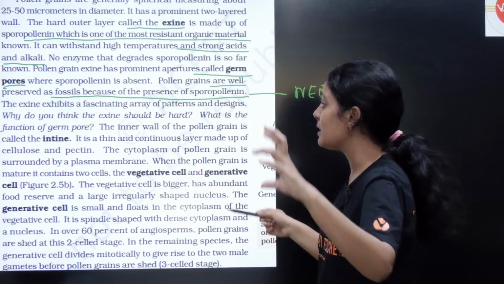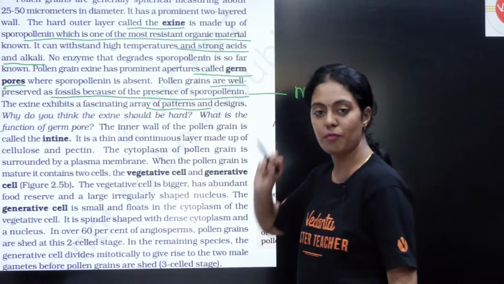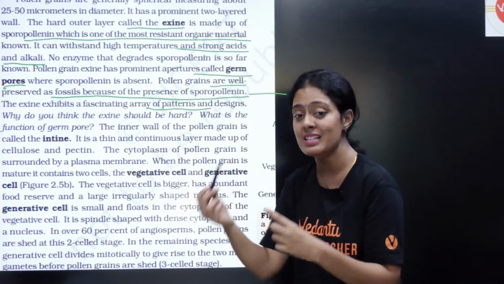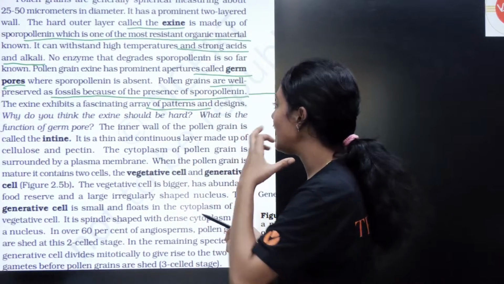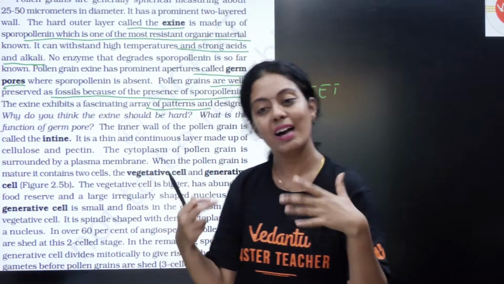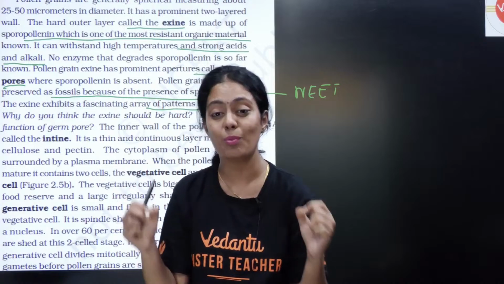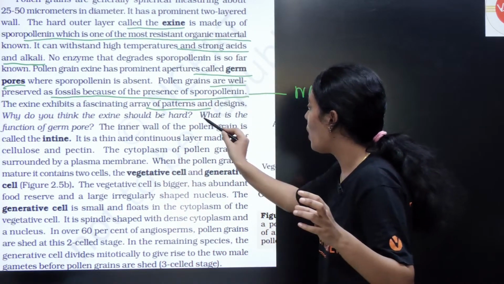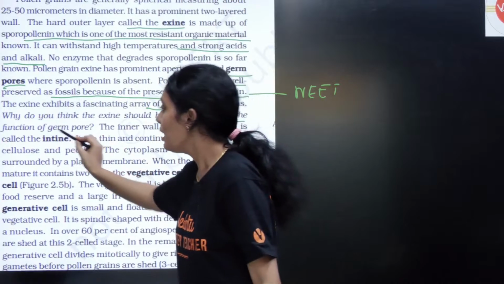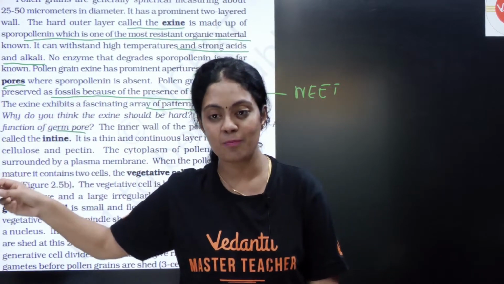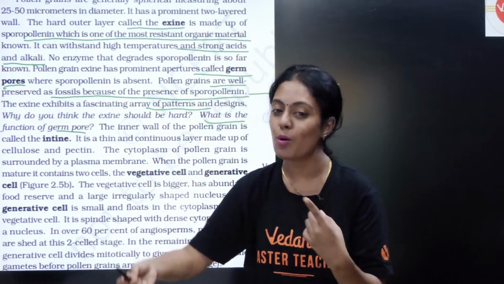The exine exhibits a fascinating array of patterns. The exine will not be the same everywhere; it exhibits many designs. Why do you think the exine should be hard? Why should the exine be so hard, students? I already told you it is going to help in protection. The answer is already there. And what is the function of the germ pore? As I said, the germ pore is going to help in pollen tube development when it is undergoing pollination.